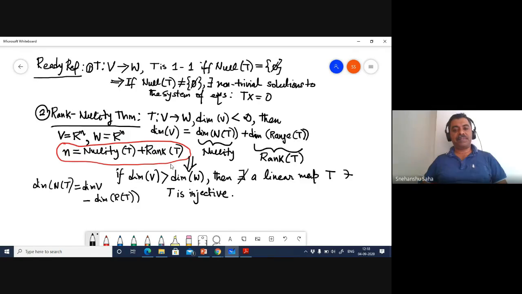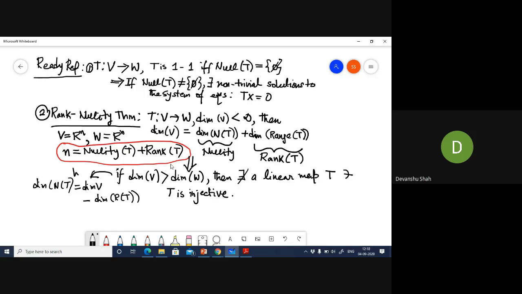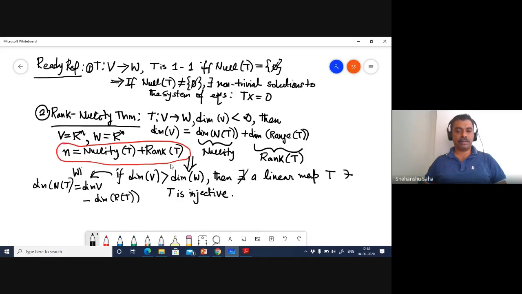Now, if the dimension of V is strictly greater than the dimension of W, what can we say about this right-hand side? Anyone? Greater than 0. Why?